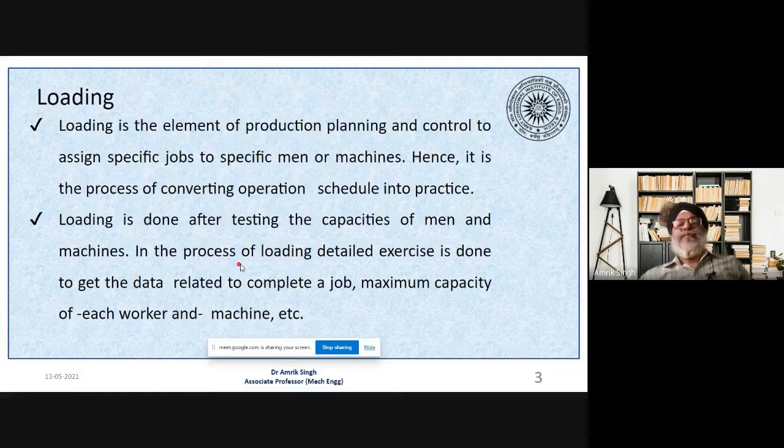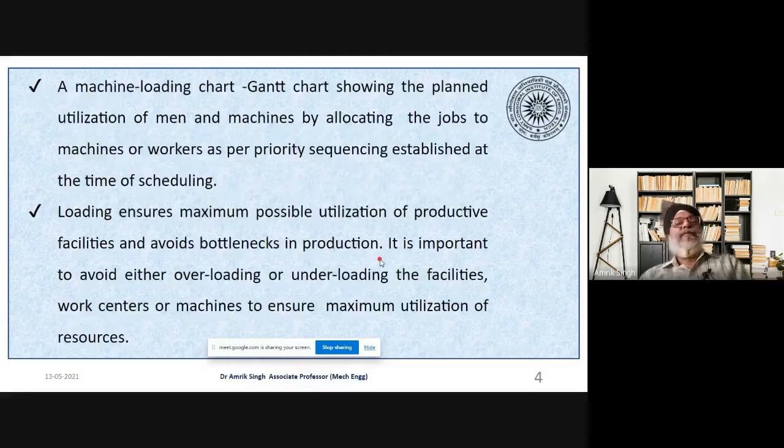In the process of loading, a detailed exercise is done to get the data related to completing a job, and the maximum capacity of each worker and machine to be utilized. A machine loading chart, sometimes also known as a Gantt chart, shows the planned utilization of man and machine by allocating the job to machines or workers as per the priorities or the sequencing which we have thought of at the time of scheduling.